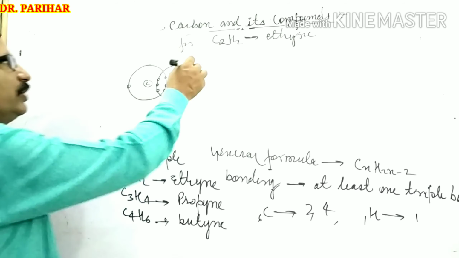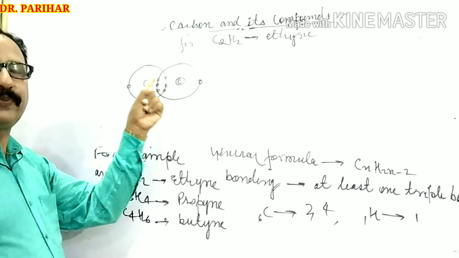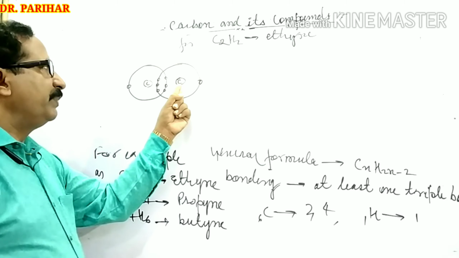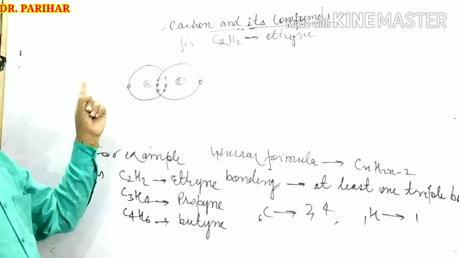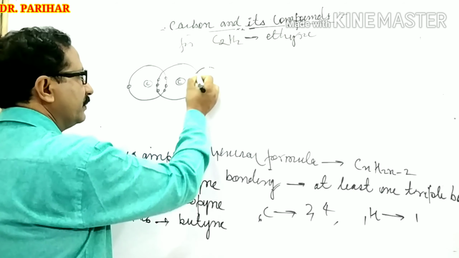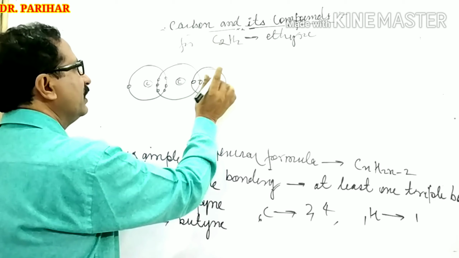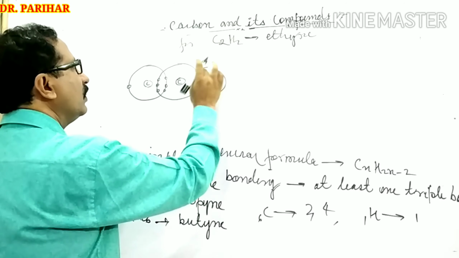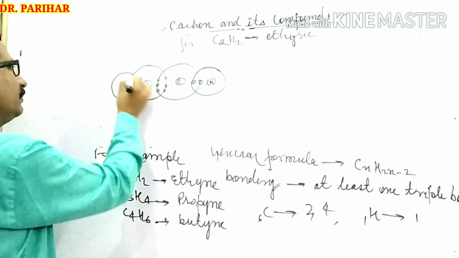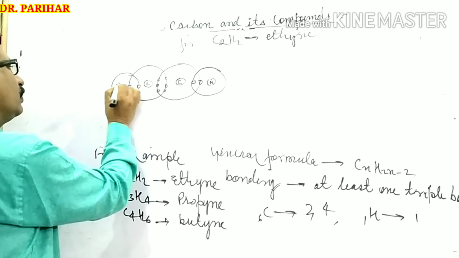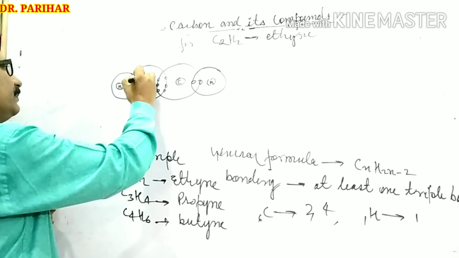And now only 2 hydrogen atoms are present here. One hydrogen atom shares its electron with this carbon atom, and the other hydrogen atom shares with this carbon atom, like this. This is the hydrogen atom having 1 electron, and likewise another hydrogen atom shares with this.